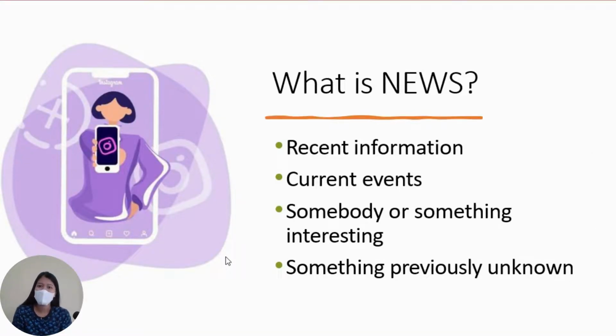What is news? It is recent information, of course. It's current events. It could be somebody or something that is interesting or something that is previously known. So all of these are characteristics of a news article. A news article must be recent and it must be current for it to be considered news. If it happened in the past, probably a day ago or 2 days ago, it could still be considered as news. But if it happened a long time ago, it could be considered as history.